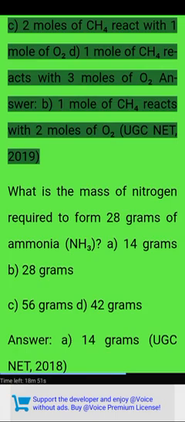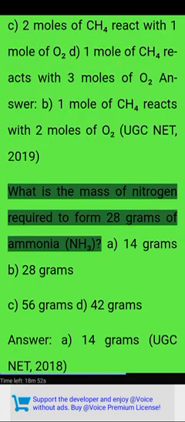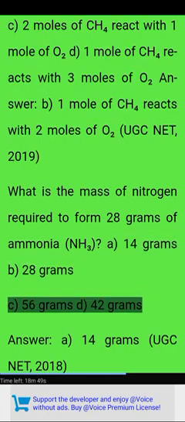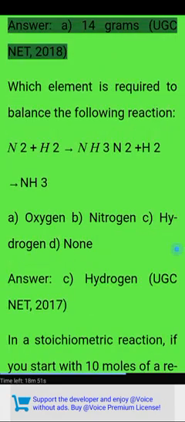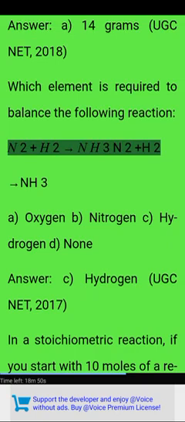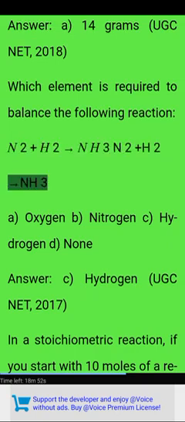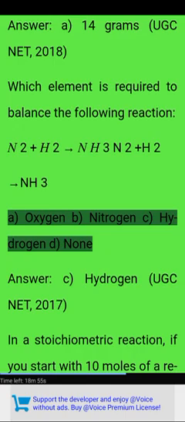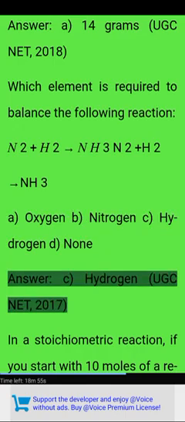UGC NET 2019. What is the mass of nitrogen required to form 28 grams of ammonia, NH3? A: 14 grams, B: 28 grams, C: 56 grams, D: 42 grams. Answer: A, 14 grams. UGC NET 2018. Which element is required to balance the following reaction? N2 plus H2 right pointing arrow NH3. A: oxygen, B: nitrogen, C: hydrogen, D: none. Answer: C, hydrogen.